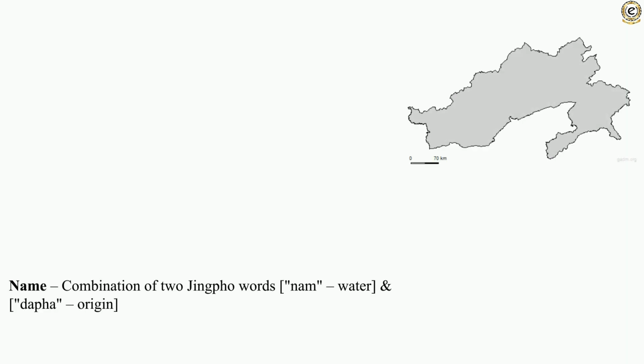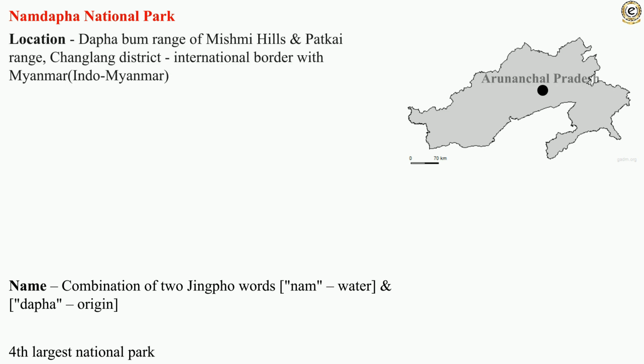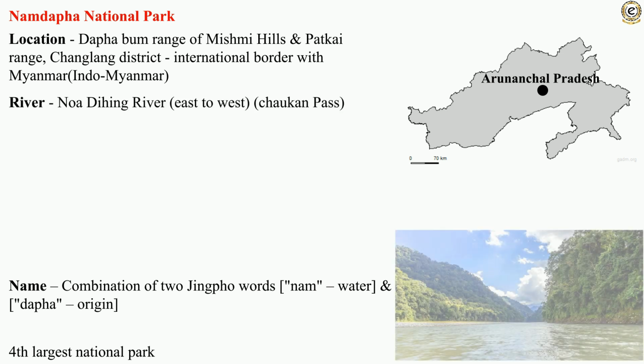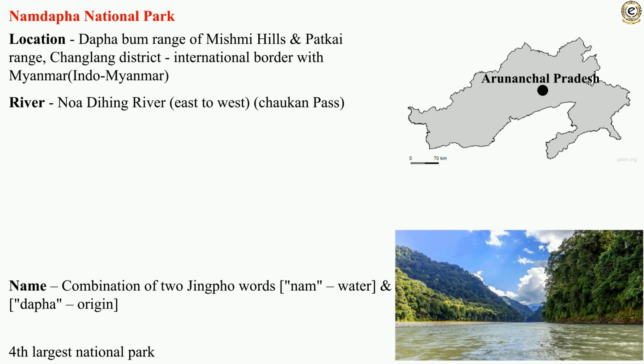From the combination of two Singpho words, Nam meaning water and Dapha meaning origin, the Namdapha National Park is the fourth largest national park of the country. It is located in the Changlang district, which shares an international border with Myanmar, on the Dapha Bum range of the Mishmi Hills and the Patkai range. The Noa-Dihing River cuts across the national park from the eastern to the western side.